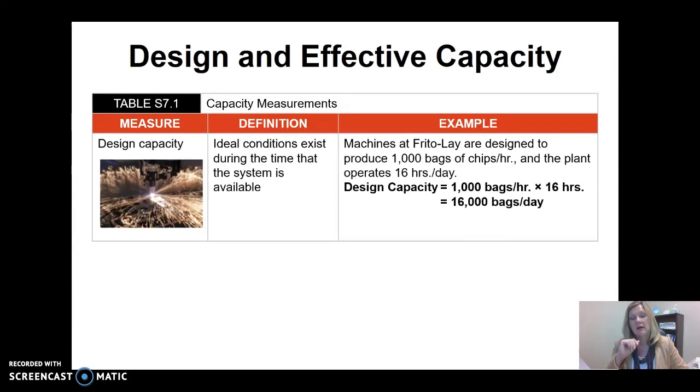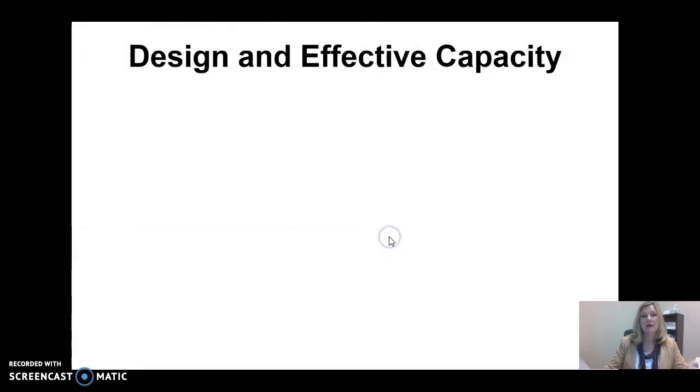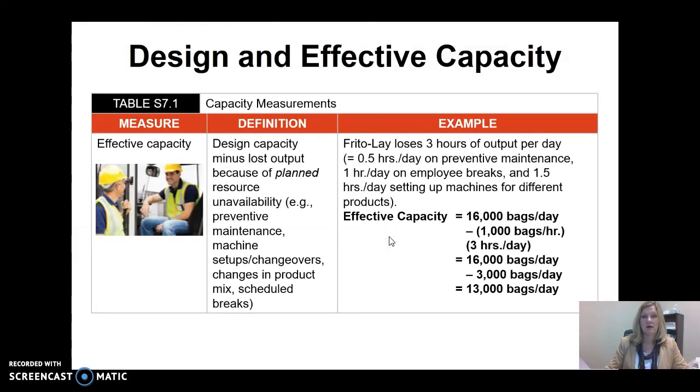So here on your screen, we're looking at design capacity, ideal conditions that exist during the time that the system is available. So we're looking at Frito-Lay is designed to produce 1,000 bags of chips per hour, and the plant operates 16 hours a day. So 1,000 bags of chips an hour, operating 16 hours a day, they can produce 16,000 bags per day. Now let's take a look at how that changes when we look at our effective capacity. We have lost output because of planned resource unavailability. We've got some maintenance, some machine changeovers, changes in our product mix. We have to give our employees a break, etc.